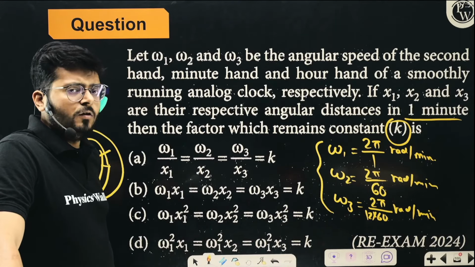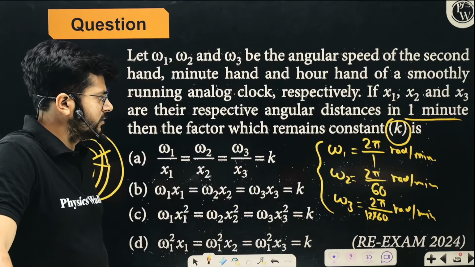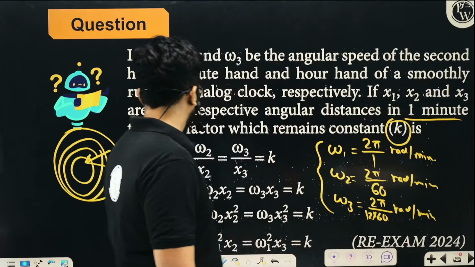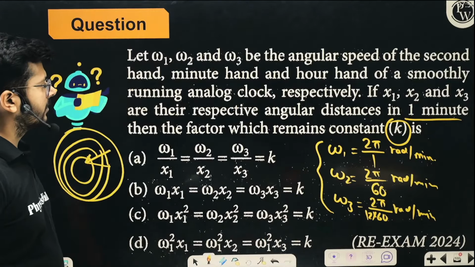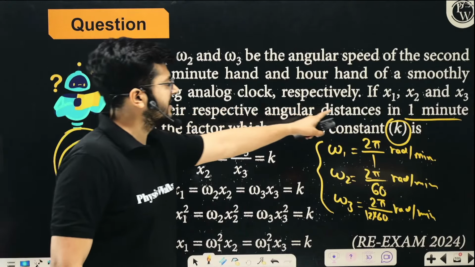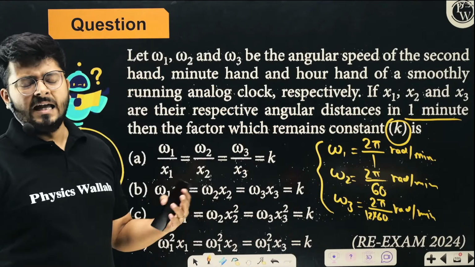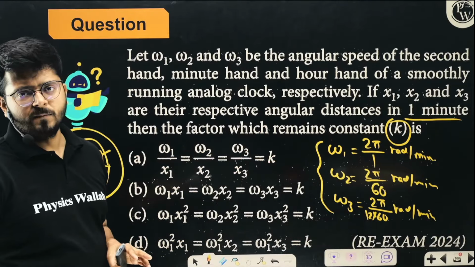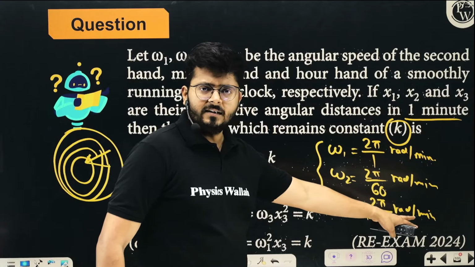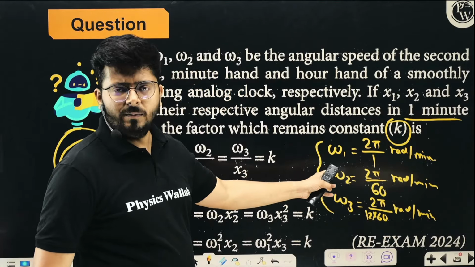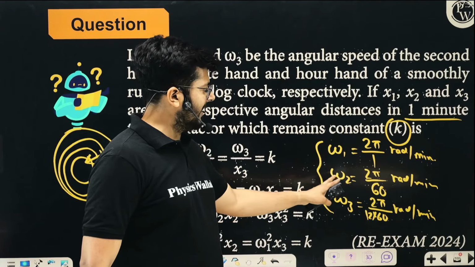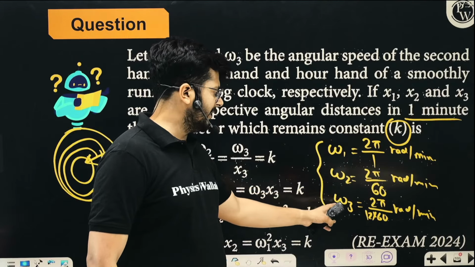If you try to find a constant across all three, we can say 2 pi, 2 pi, 2 pi, their angular displacement is constant. If x1, x2, and x3 are the respective angular distances in 1 minute, we are calculating everything per minute, so x1 is omega 1 into 1 minute, x2 is omega 2 into 1, x3 is omega 3 into 1.